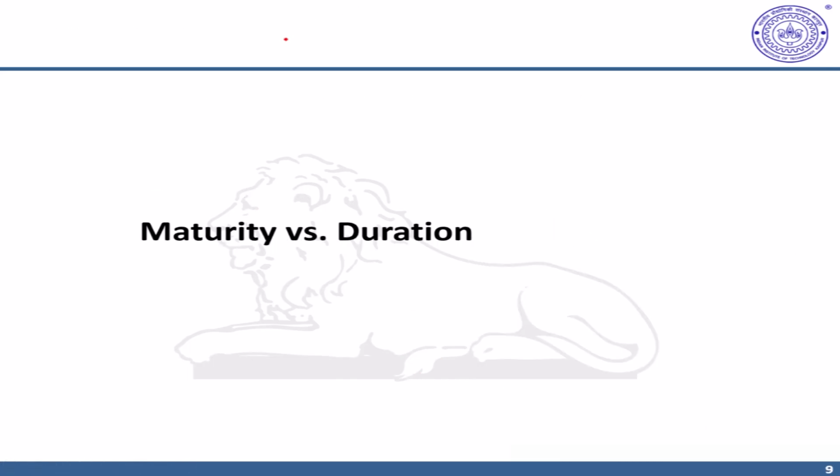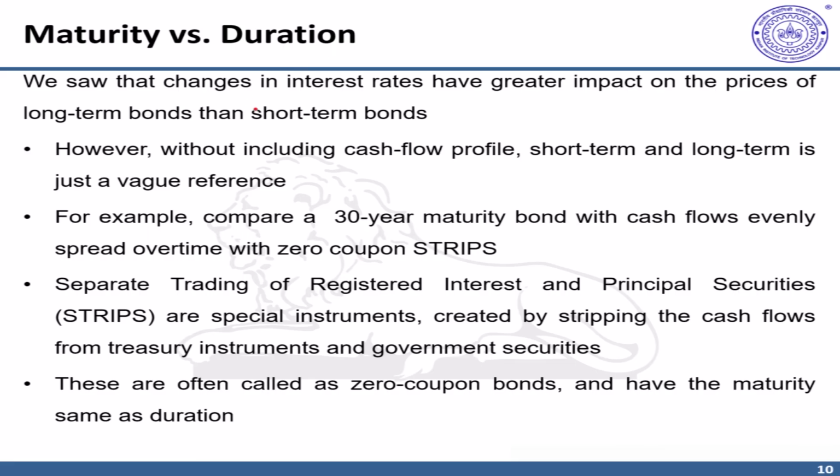In this video, we'll compare and contrast and highlight the differences between maturity of a bond and its duration. In the previous discussion, we saw that changes in interest rate had greater impacts on long-term bonds as compared to short-term bonds. However, without including the cash flow profile, short-term and long-term is just a vague reference. For example, think of a 30-year maturity bond with cash flows evenly spread over time and compare it with a pure discount or zero coupon bond like a STRIP.